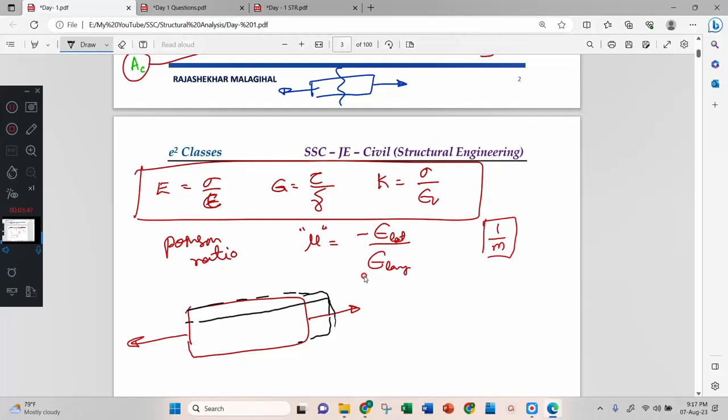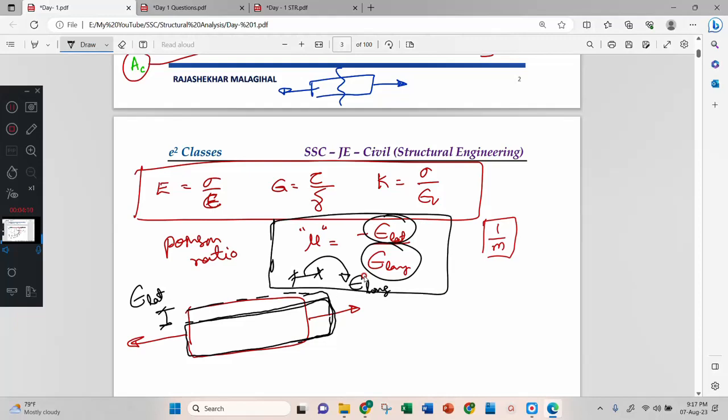This is your real body. Here contraction and here expansion. This gives strain in longitudinal direction. This will give strain in lateral direction. Then lateral by longitudinal is called Poisson's ratio.